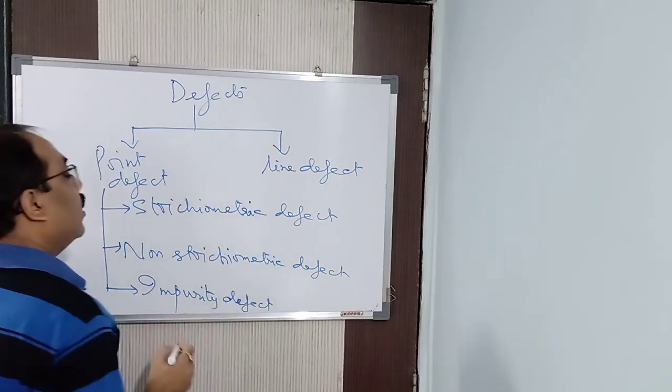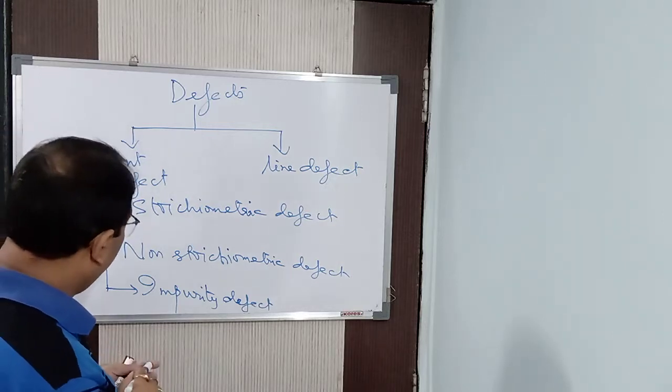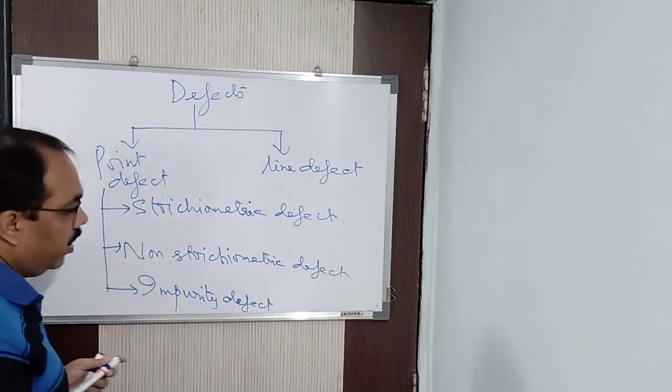Got it? Stoichiometric defect, non-stoichiometric defect, and impurity defect. Clear? In this way, these are the 3 different kinds of defects we have under the point defect.